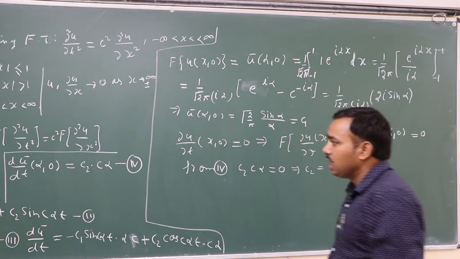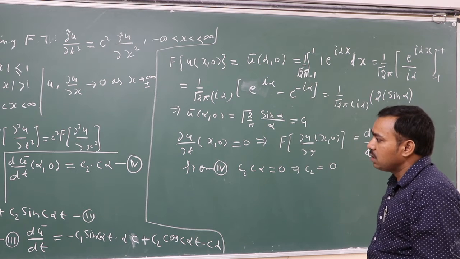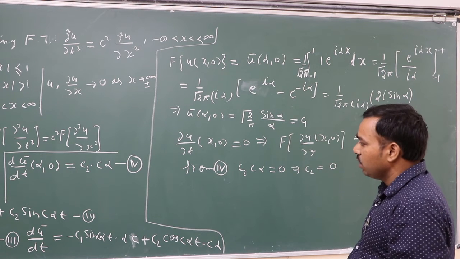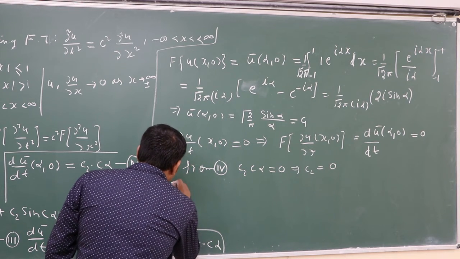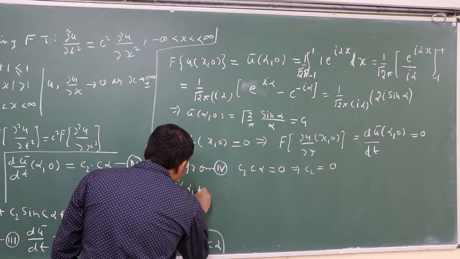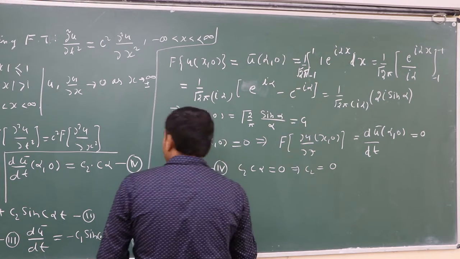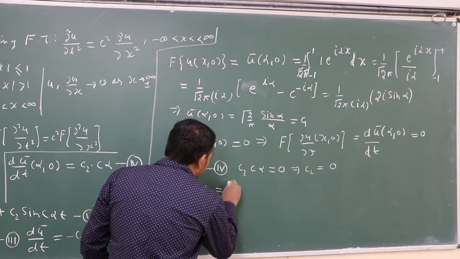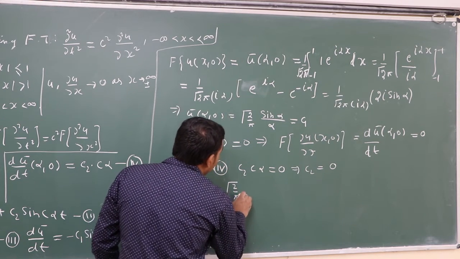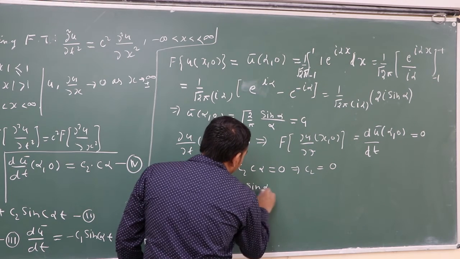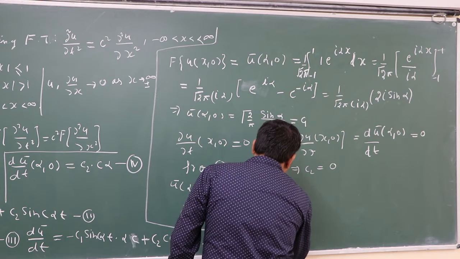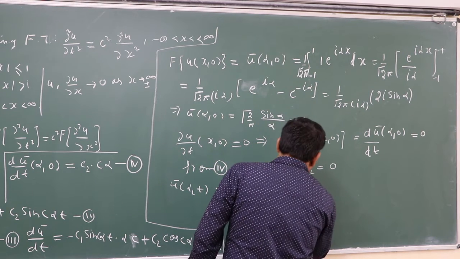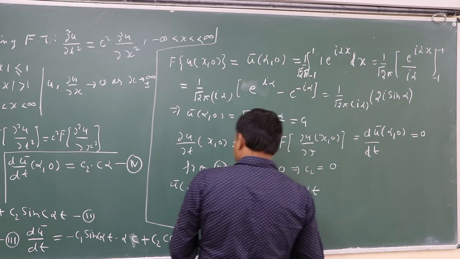So after getting the values of c1 and c2, equation 2 can be written as u bar(alpha, t) equal to under root 2 upon pi sin alpha upon alpha times cos(c alpha t).